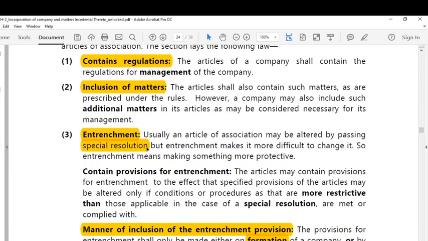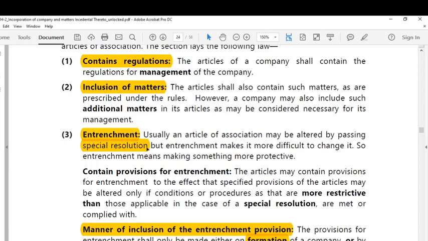Normal course of time, a rule or a regulation in the articles can be altered by passing a special resolution. However, entrenchment provision makes it not only the special resolution, it goes beyond the special resolution. So, what does it mean?